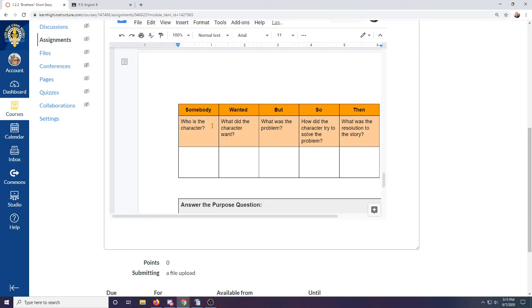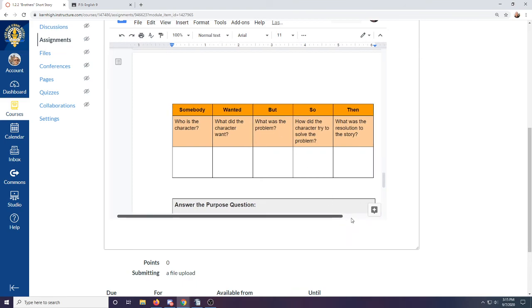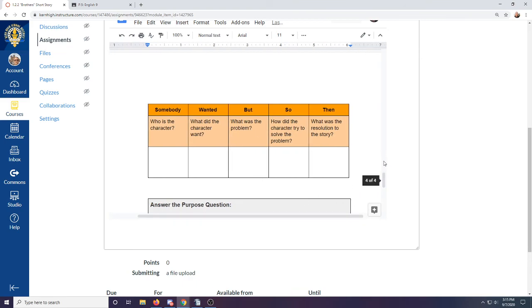You'll tell me who the character is. You'll tell me what motivates the character. What do they want? You'll tell me what the problem or the conflict of the story is. You'll tell me how the character tried to solve their problem. And you'll tell me what the resolution or the ending to the story was.